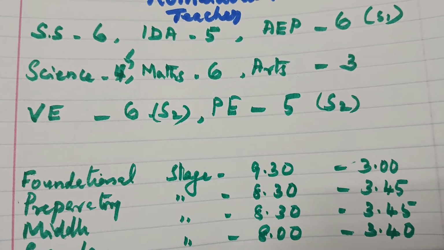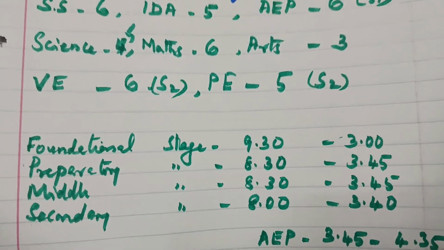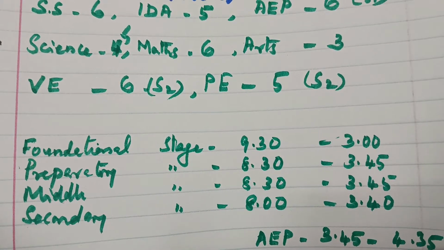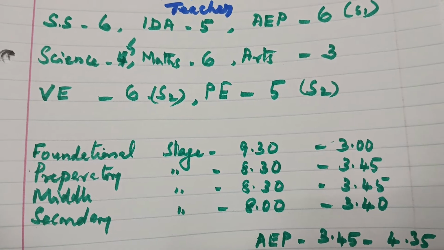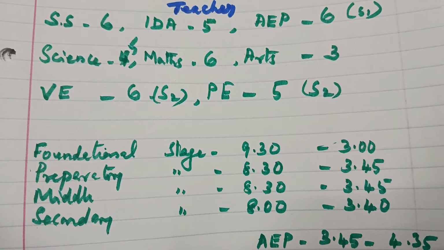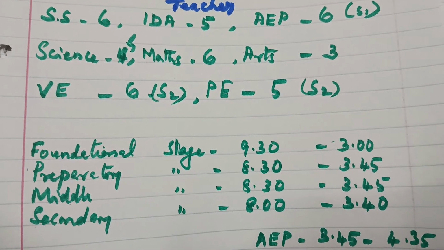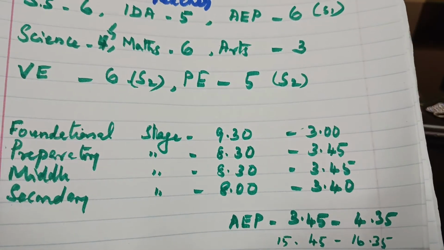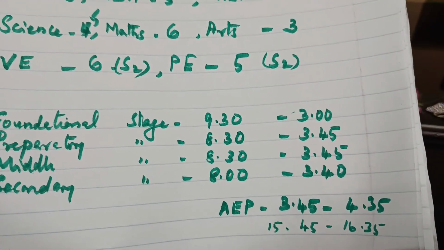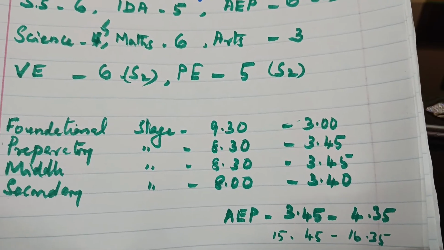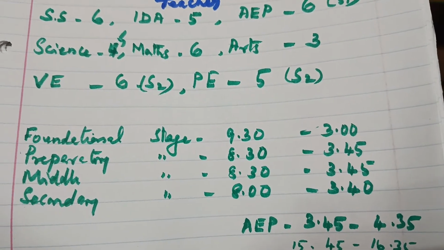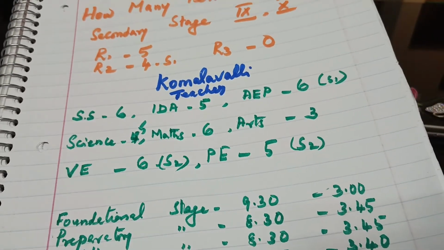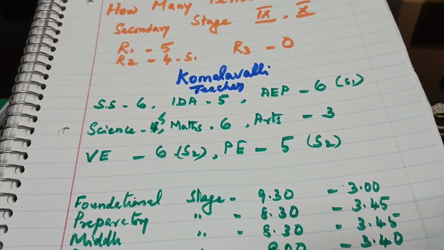So 9:30 to 3, then preparatory stage 8:30 to 3:45. In the same way, the middle stage is also 8:30 to 3:45 p.m. And the secondary stage classes start at 8 o'clock till 3:40. After 3:40 they will have an additional enrichment period, 3:45 to 4:35. This way it has been given in the curriculum. And I told you I am not reading the illustrated timetable because of some confusion.